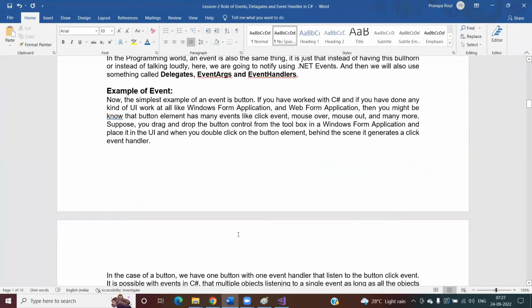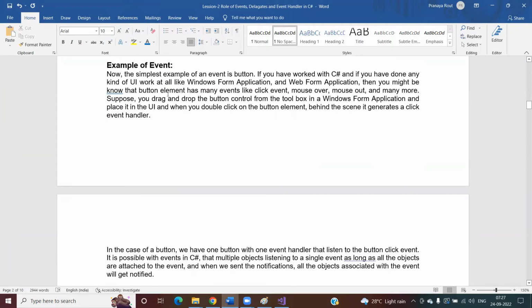Now let us understand one example of an event. The simplest example of an event is a button. If you have worked with C Sharp and have done any kind of UI work, like a Windows Forms application or a web forms application, then you might know that a button element has many events like click event, mouse over, mouse out, and many more.